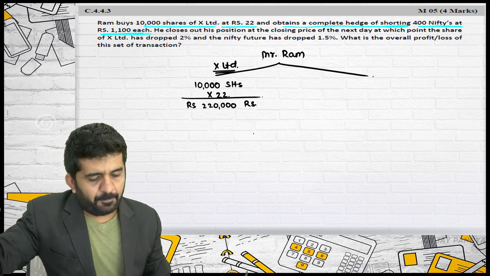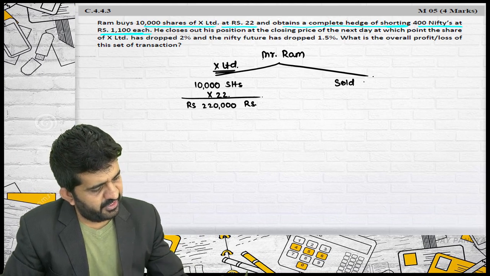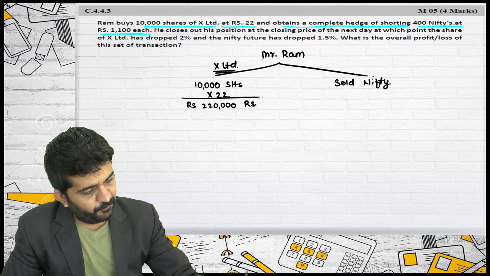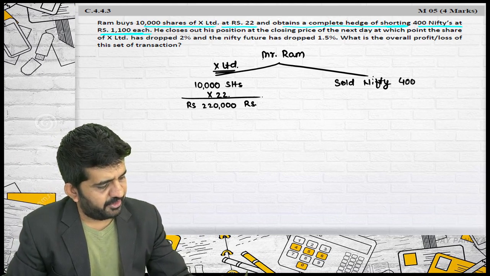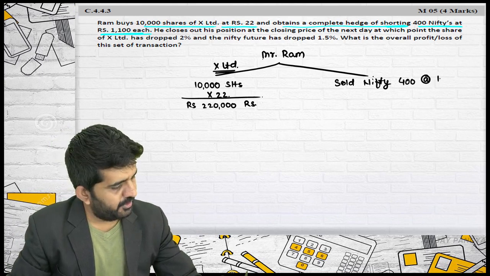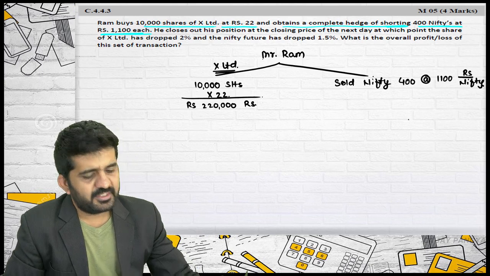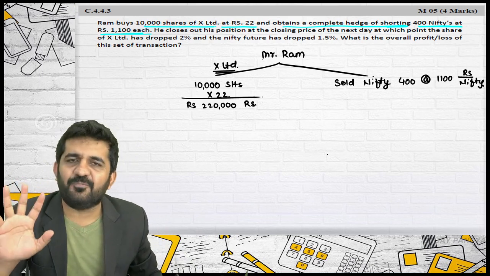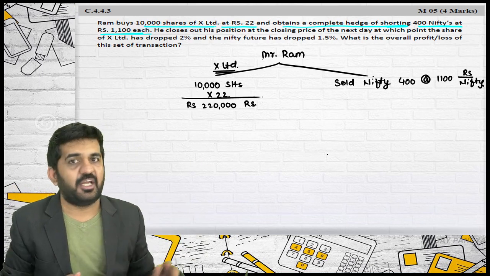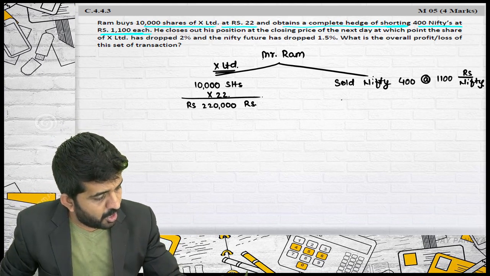He obtains a complete hedge by selling. He has sold Nifty. Nifty can be sold in futures only. 400 Nifty at the rate of 1100 rupees per Nifty. Sir, your lots are not there. It is alright if there are no lots because you are doing it in your book, not in practical life. In practical life, Nifty is available always in lots. Is it alright? So, how much amount?